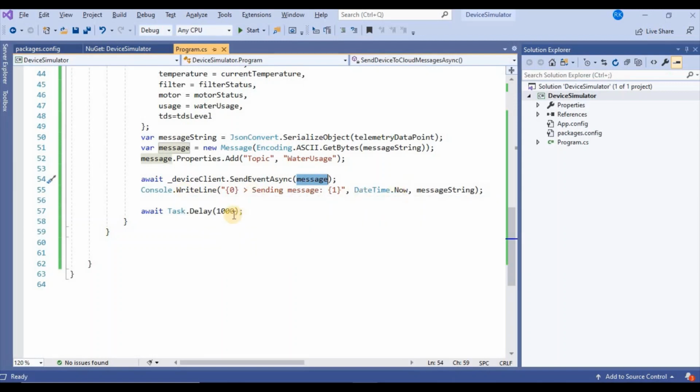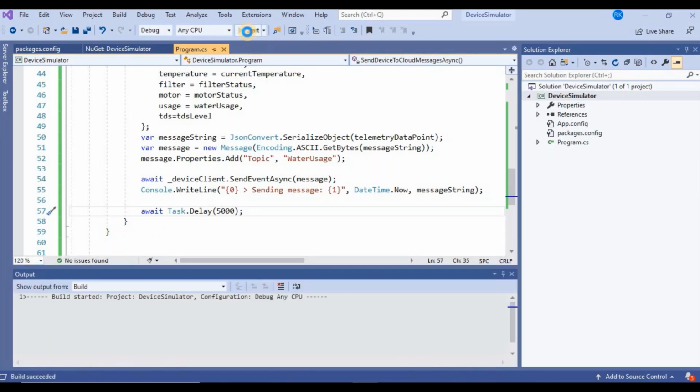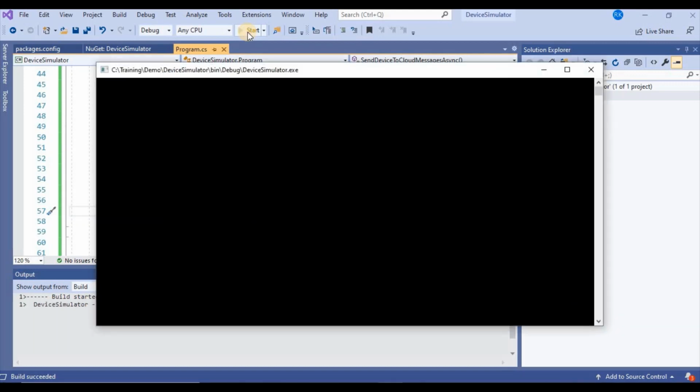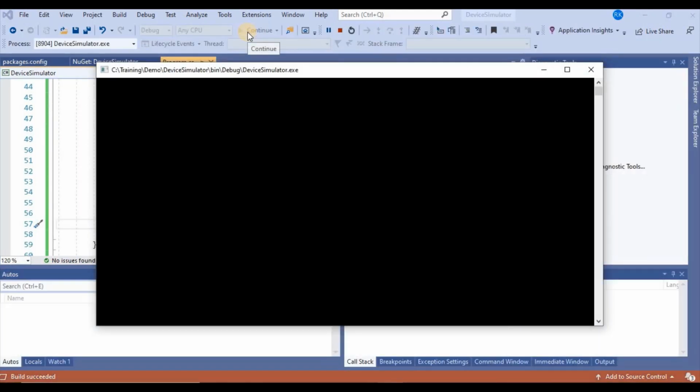Okay, and suppose I am sending this data every 5 seconds. So I have made a delay of 5 seconds. Now I am going to run this application. So easy. Now our simulator program is ready. It will generate data every 5 seconds. Let's see how this simulator is working.